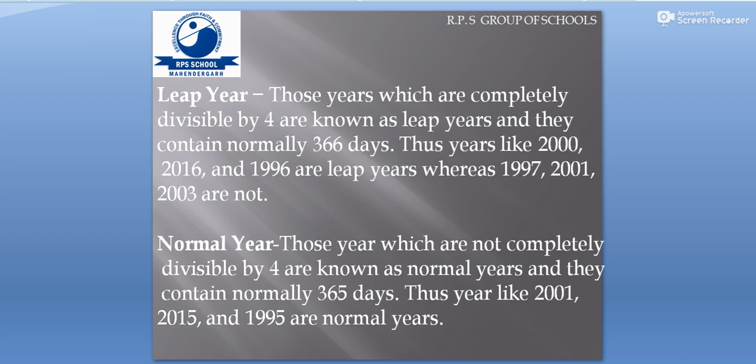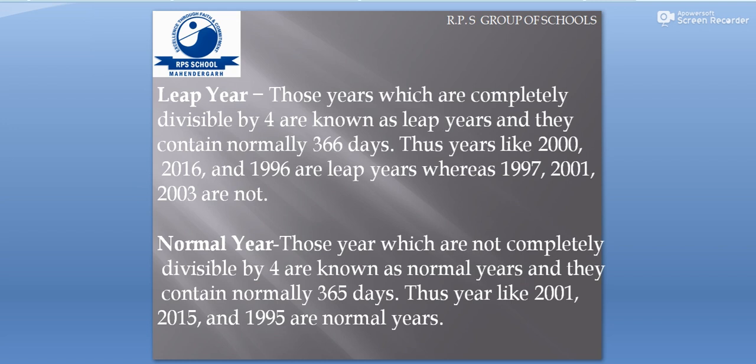Leap year: those years which are completely divisible by 4 are known as leap years, and they contain 366 days. Thus years like 2000, 2016, and 1996 are leap years, whereas 1997, 2001, and 2003 are not.